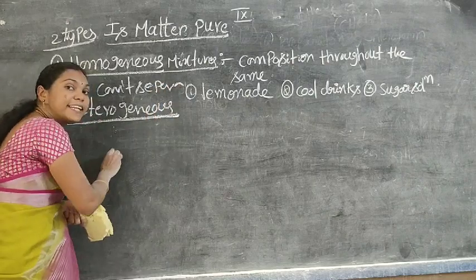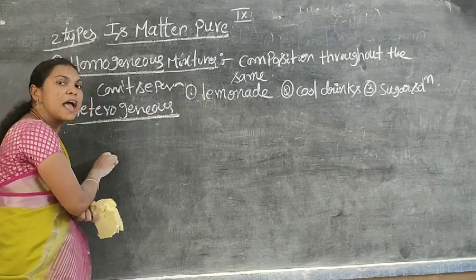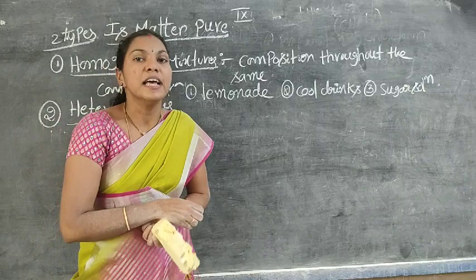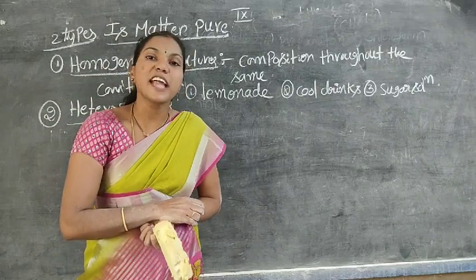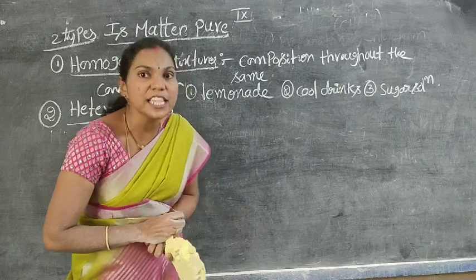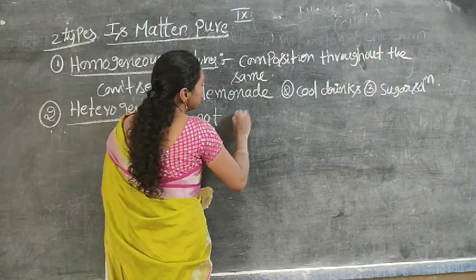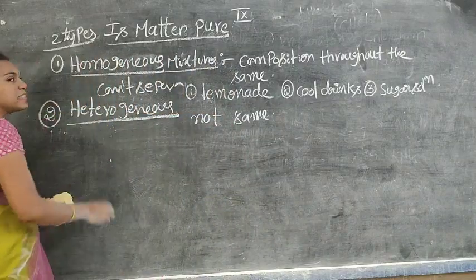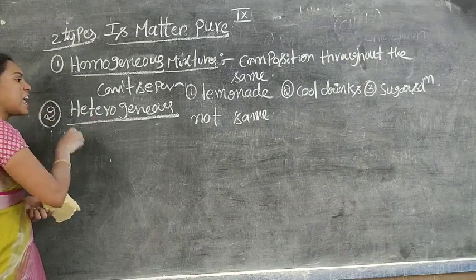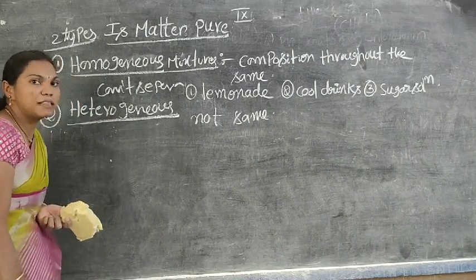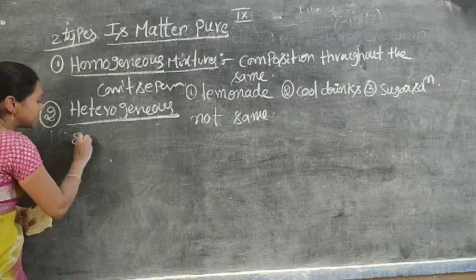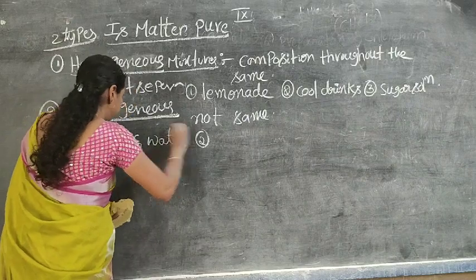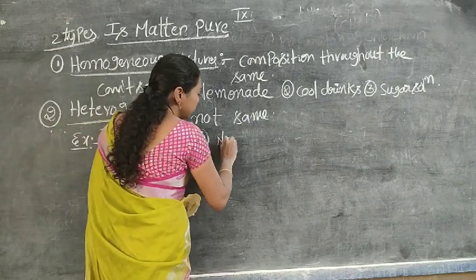Here we can separate it easily by using the filtration process or any chemical technique. That type of mixtures are known as heterogeneous mixtures. The composition is not the same throughout. These types of mixtures are easily separated by filtration or any other technique. Examples are oil and water, and second, naphthalene balls and water.